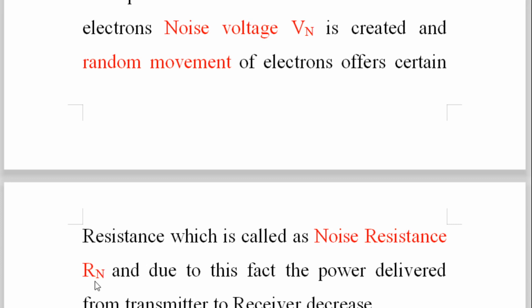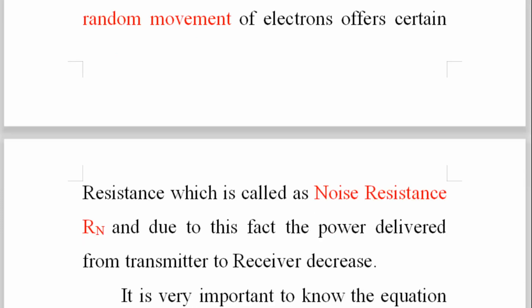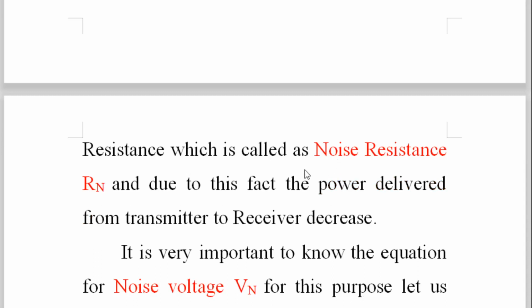So three factors are there: thermal noise, noise voltage and noise resistance. Noise voltage is developed because of thermal noise, and due to the excitation of the electrons and their collision with each other, the noise resistance also gets developed. So these three parameters are very much related to each other, and due to this, the power delivered from transmitter to receiver decreases.